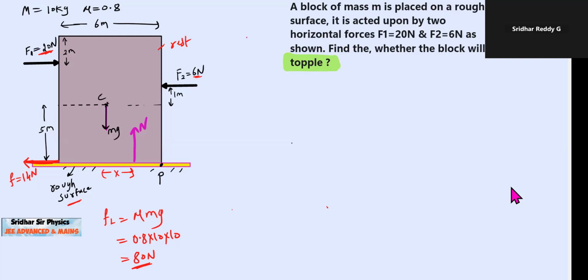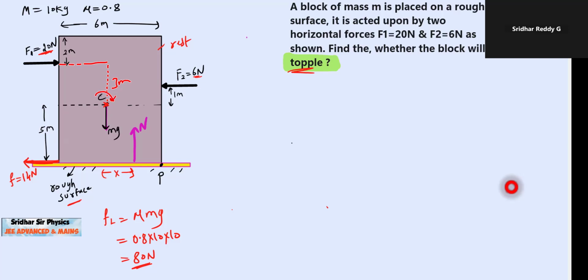Now we have to check whether it will topple or not. For that, I'll go for the net torque about center of mass. Torque set up by the applied force F1: this will be 3 meters, and this is 20 Newton, so the torque will be clockwise.